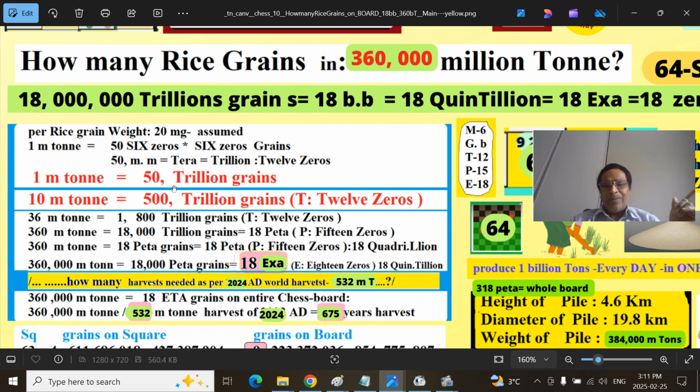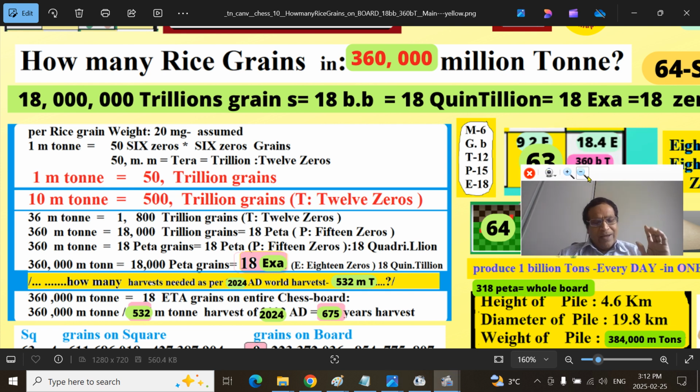This is the presumption you have to make here. How we came to that conclusion was in the previous presentation. Very easy to remember. A country called Taiwan, or Formosa, across the Taiwan Strait east of mainland China, produces 1 million tons per year. Actually it produces 1.1 million tons in the 2024 harvest. I round it up to 1 million ton because it is Taiwan. You just remember 50 trillion grains. So it's a Taiwan trillion. 1 million ton is 50 trillion grains.